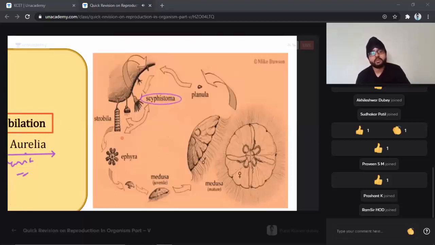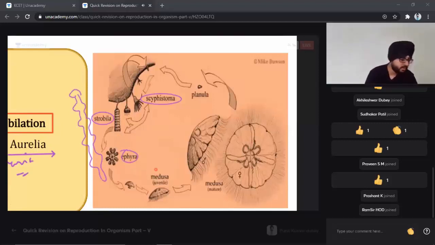That part we are going to start, where formation of strobili is going to take place. This is how we have got this strobili formation, students. With this strobili we get an ephyra. That is one of the stages, called the ephyra.